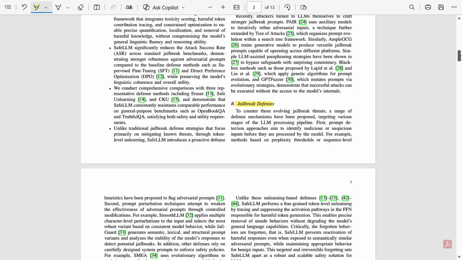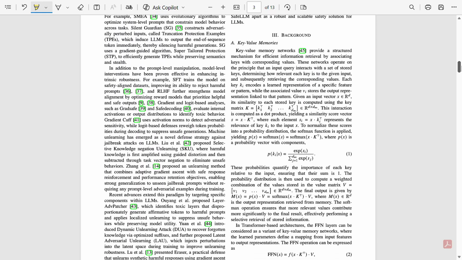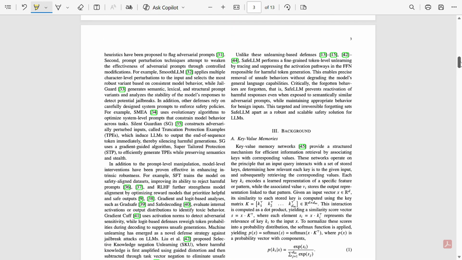But most current unlearning methods either forget too much and hurt model quality, or forget too little and harmful outputs come back. So SafeLLM aims to be more precise, removing only the harmful memory that produces unsafe text. After discussing these jailbreak defenses, they shared what recent studies are saying and how their method is different.